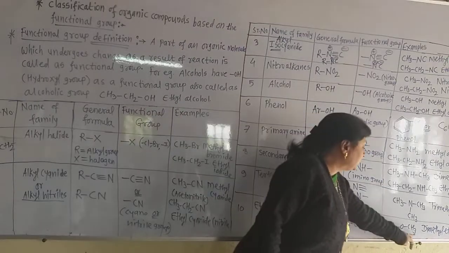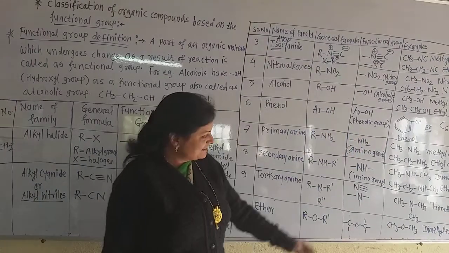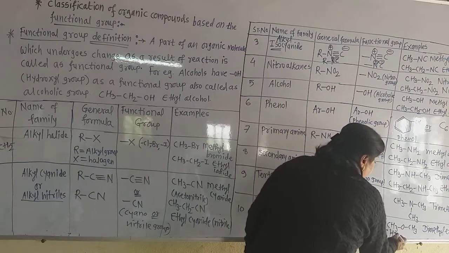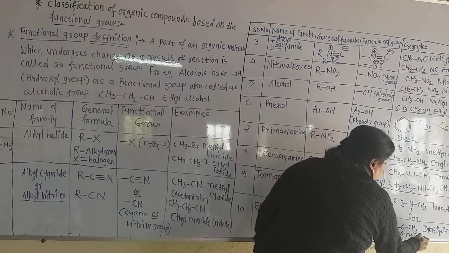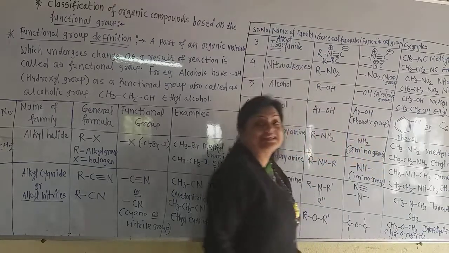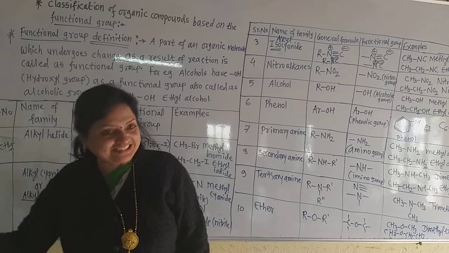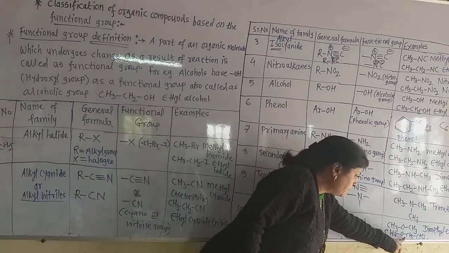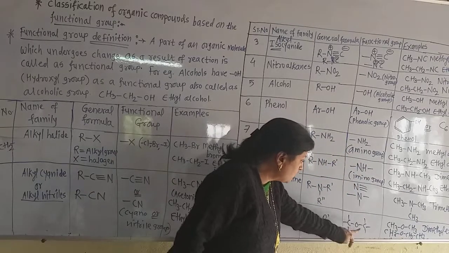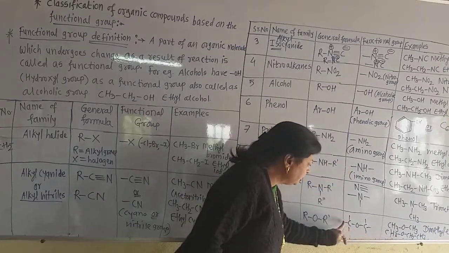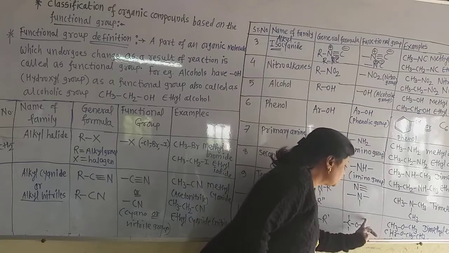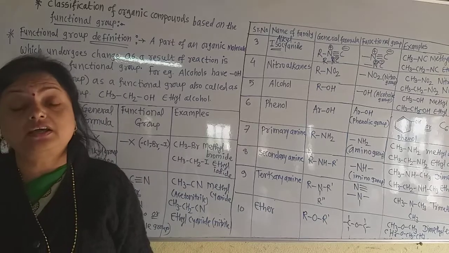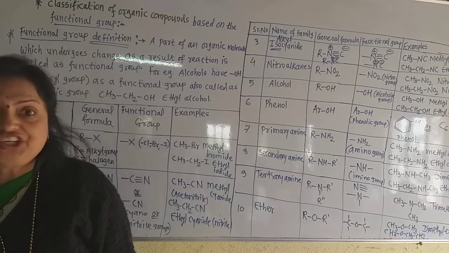Suppose the two alkyl groups are the same, then it is called dimethyl ether. If one alkyl group is methyl and another alkyl group is ethyl, then it is alphabetically called ethyl methyl ether. So this carbon and this carbon have this oxygen in between them, because these three hydrogens are here and again these three hydrogens are attached here. In this way, the ether linkage is a very inert linkage, that means it cannot break easily.